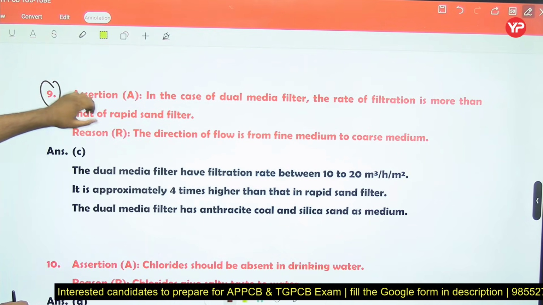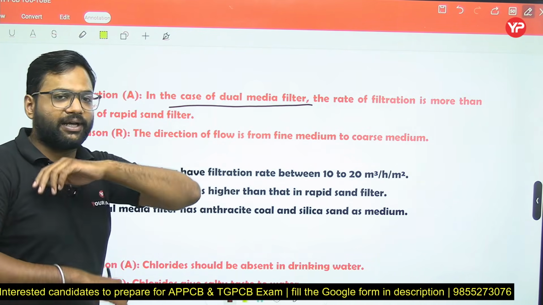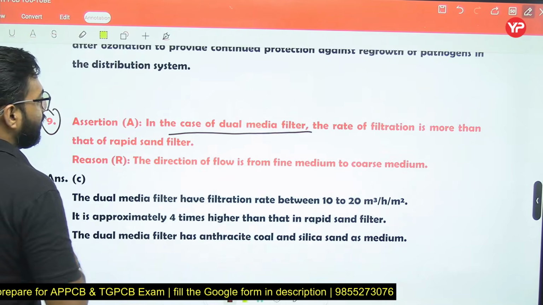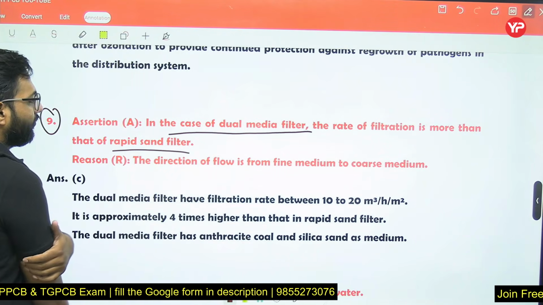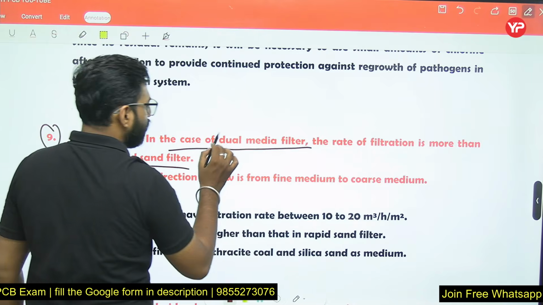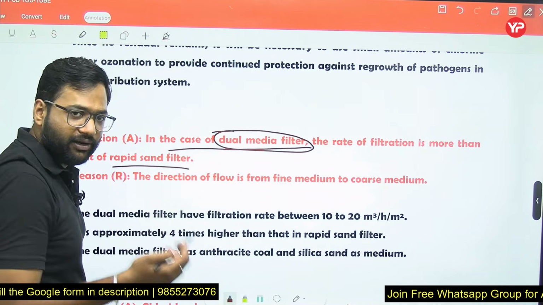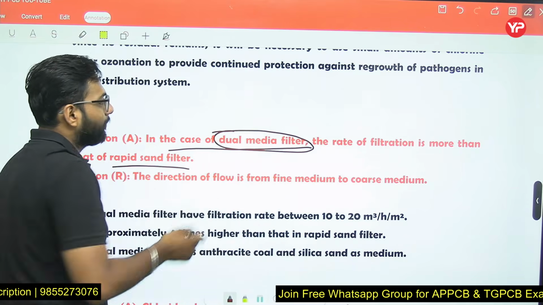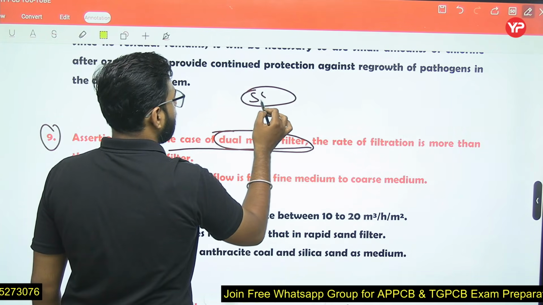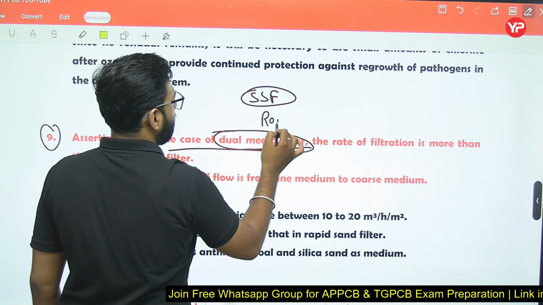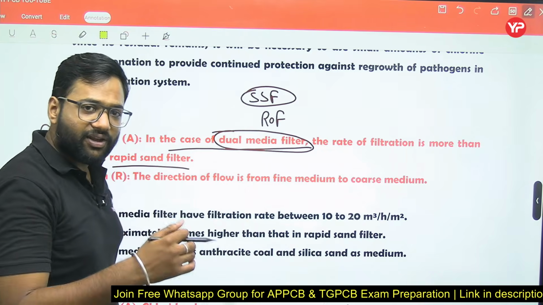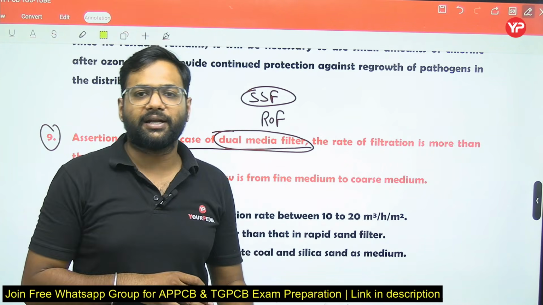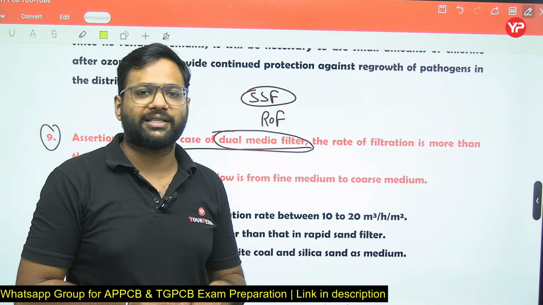Question number 9. In the case of the dual media filter, the rate of filtration is more than the rate of rapid sand filter. What is the meaning of dual media filter, or you can say roughening filter? We want to increase the rate of filtration of slow sand filter. But what happens if we increase its rate of filtration? Efficiency gets reduced.